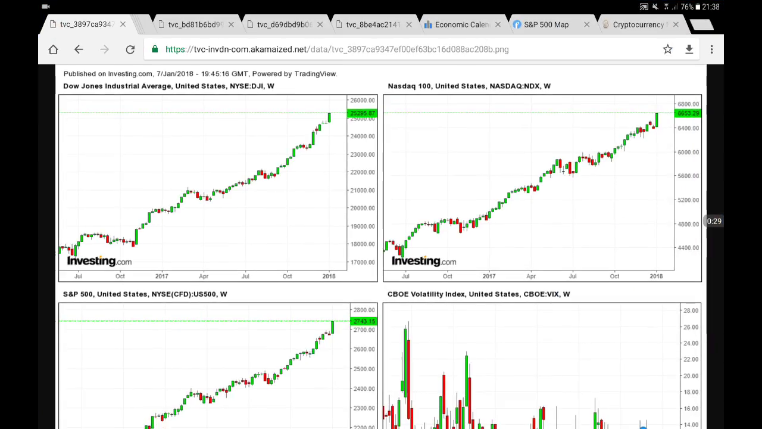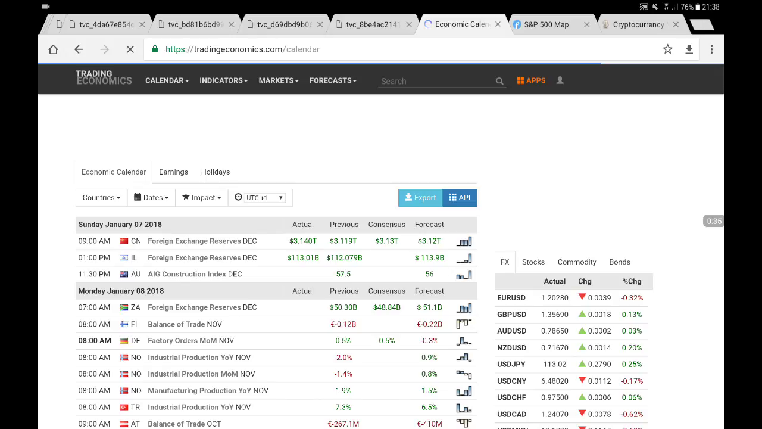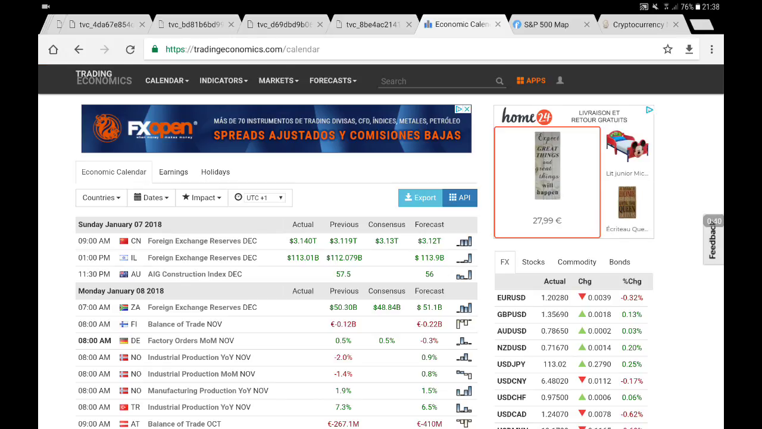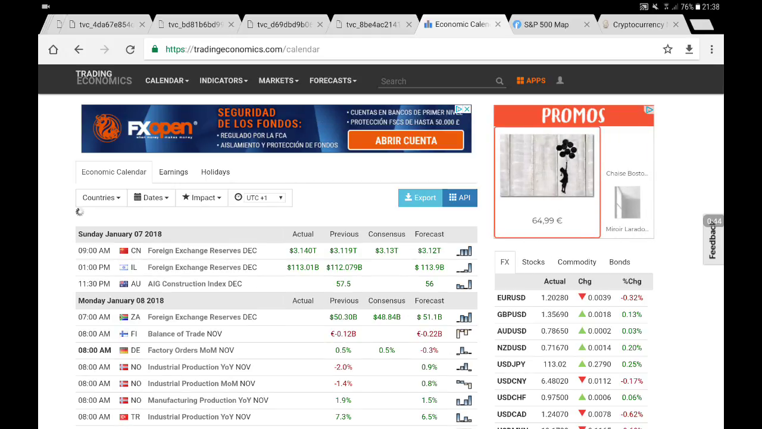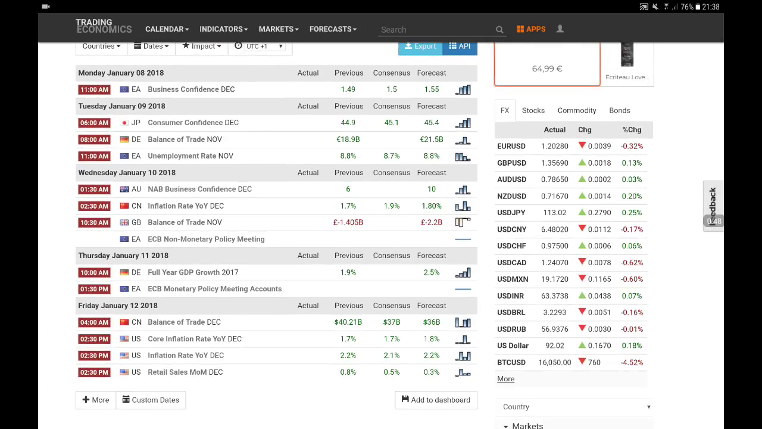And now let's begin over here with the economic calendar for the trading week beginning on Monday, January the 8th until Friday, January the 12th of 2018. Okay, over here, let's bring the economic calendar and let's have a look at major data release for this trading week. First of all, let's begin on Monday. As you can see over here in the EU, we're going to have the business confidence from December.